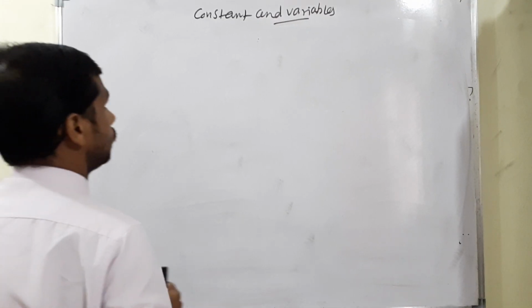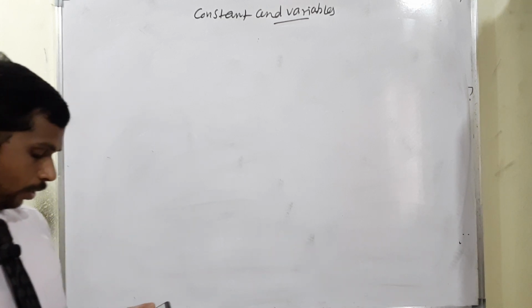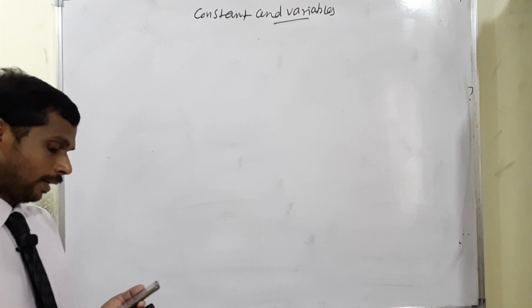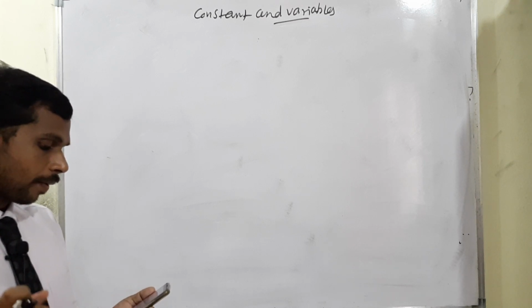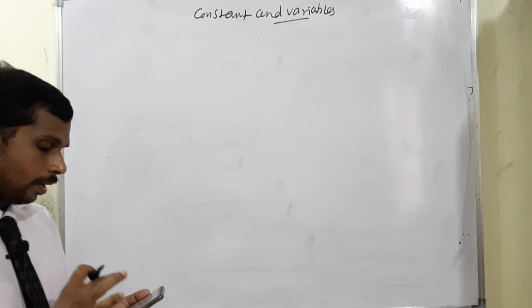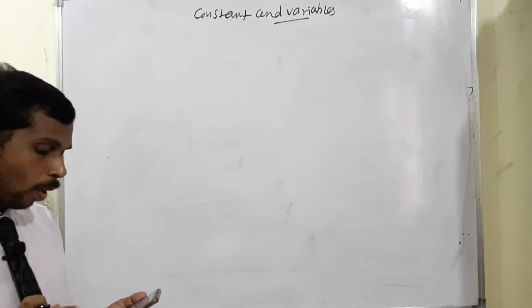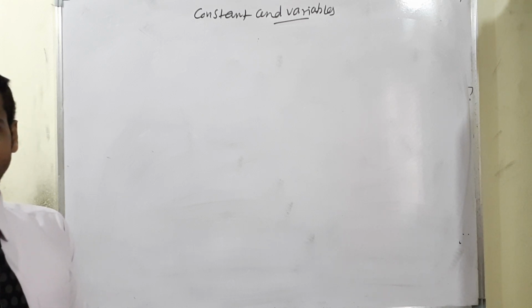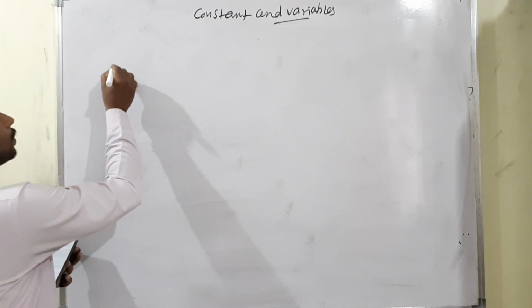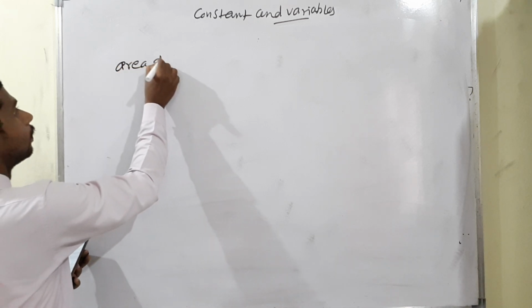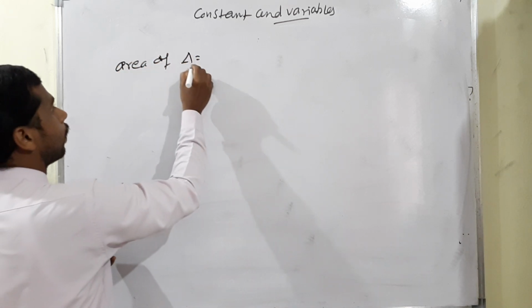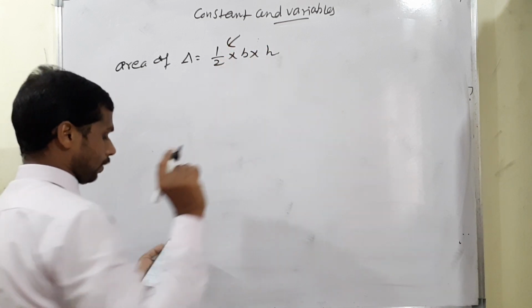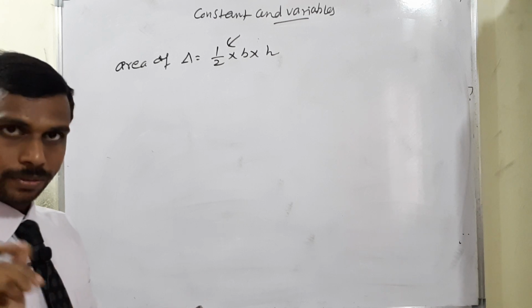One of the important topics: constants and variables. In your book, page number 8 is given. Constants and variables. The main condition: a quantity that remains unaltered throughout a mathematical process is called a constant. We already know an example, the area of a triangle. What is the formula? Half into B into H. Now the condition is also given: unaltered throughout a mathematical process is called constant.